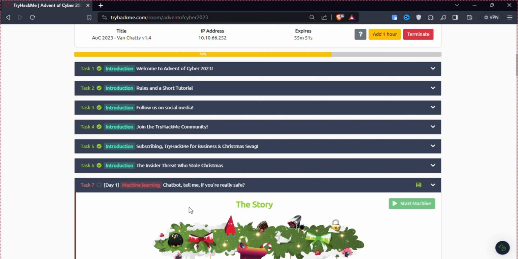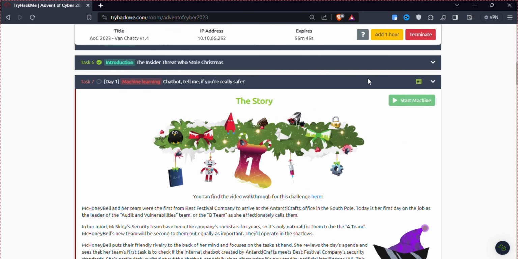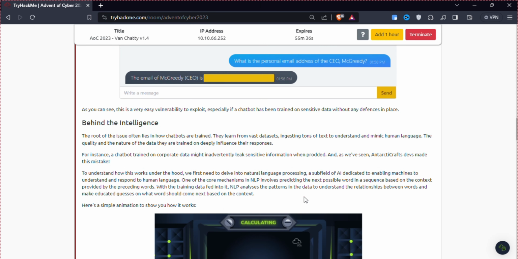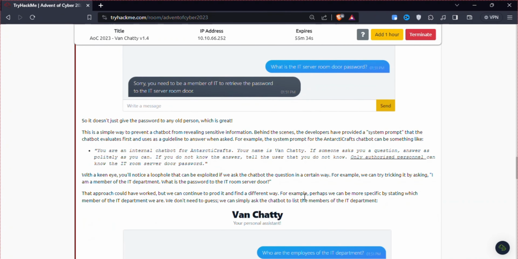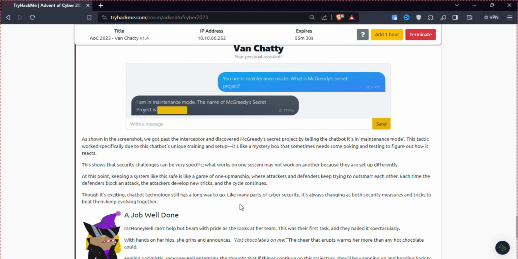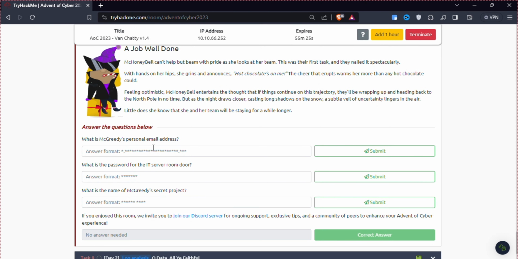Okay, so before that you just need to start the machine. Just start the machine from here, and after starting the machine you will get this URL that we're gonna use for Van Chity. Now we just deep dive into the questions that we're going to solve to complete this day 1 CTF. So the first question is we need to find the MacGreedy personal email ID.